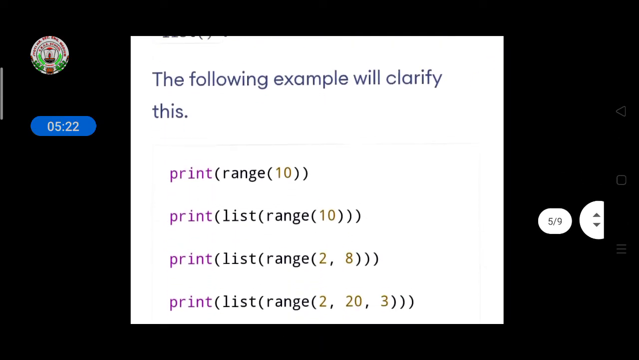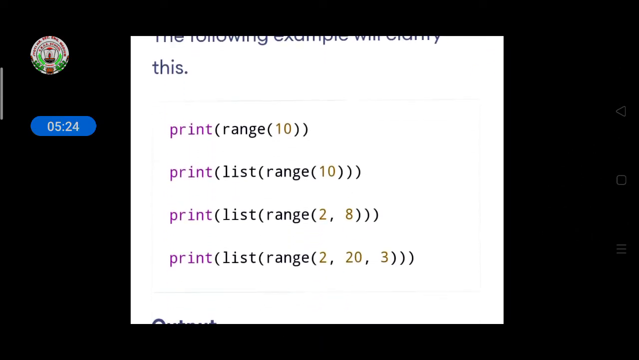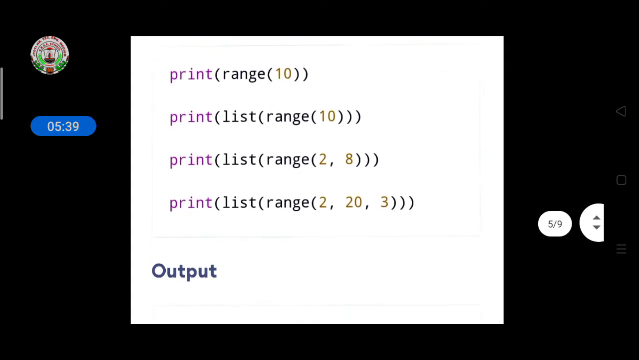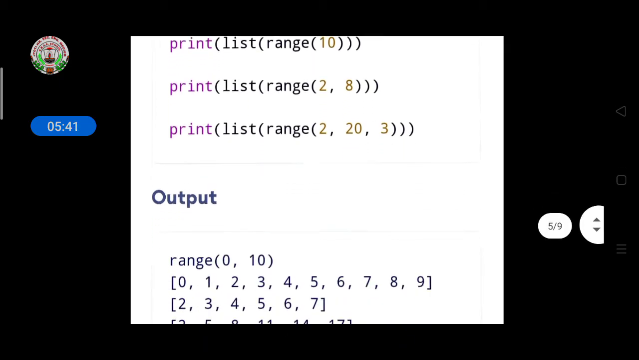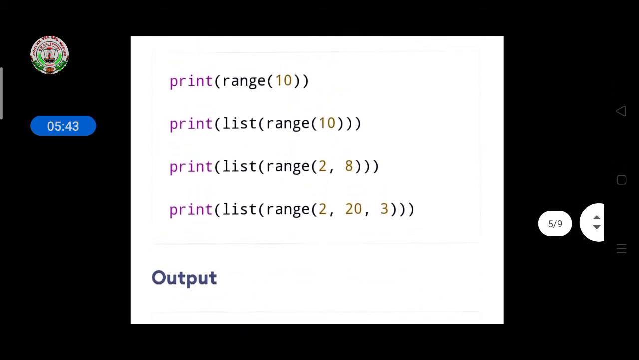Here we are giving the list. List means the range of 1 to 10, which means it will print 0 to 9. Then the list will show 0 to 10, like this it will show.